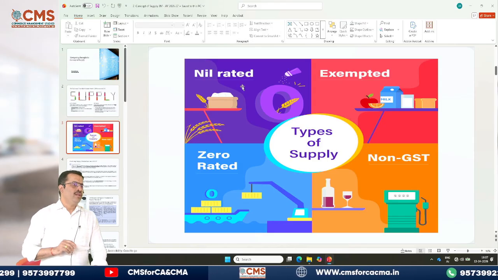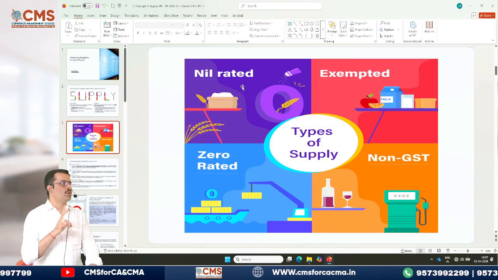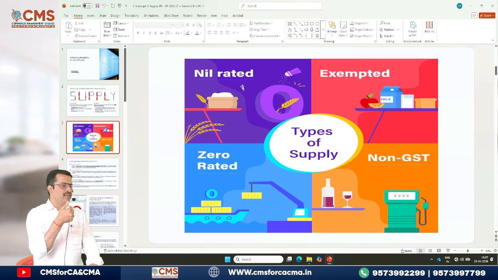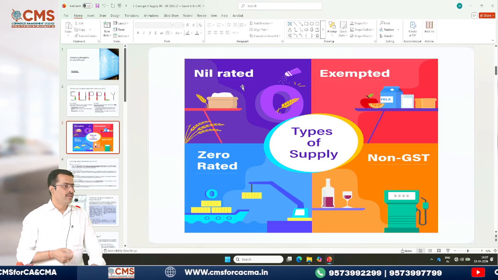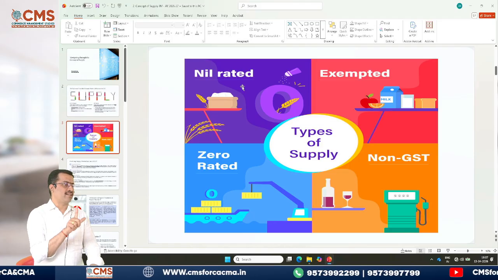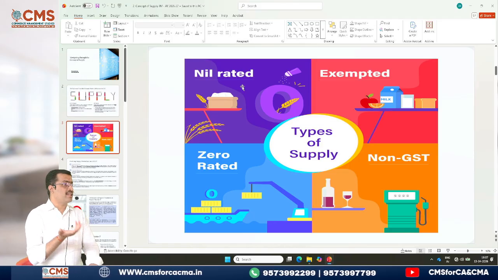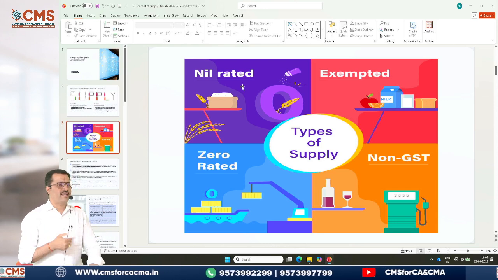Okay. In the old regime, there were several taxable events. If you are manufacturing, the taxable event was manufacture, for levying excise duty. If you are selling the goods, VAT, value added tax, was there. If you are rendering services, service tax was applicable. So these many taxable events were there.